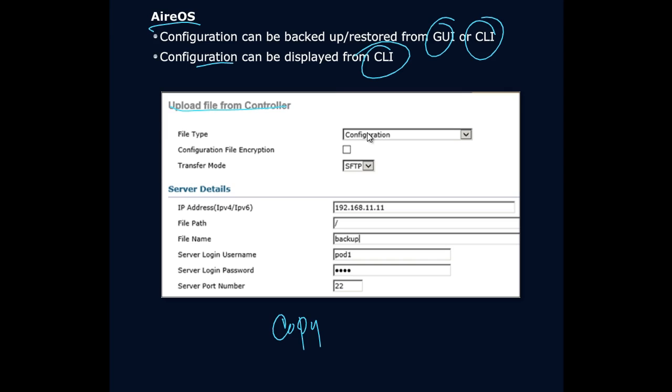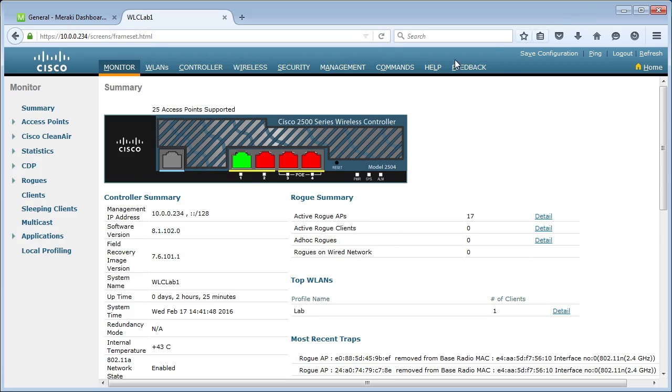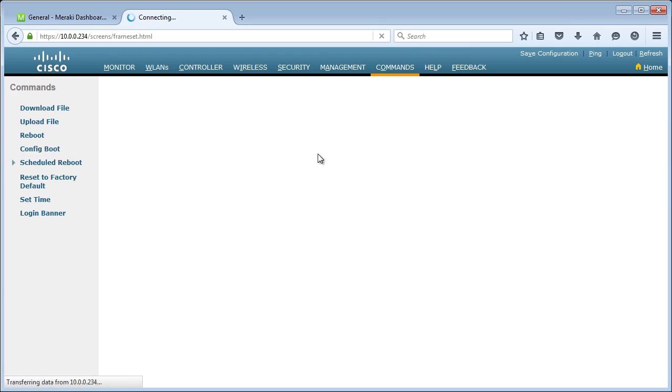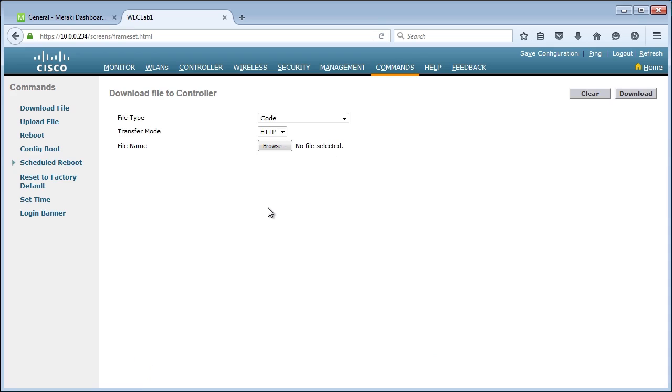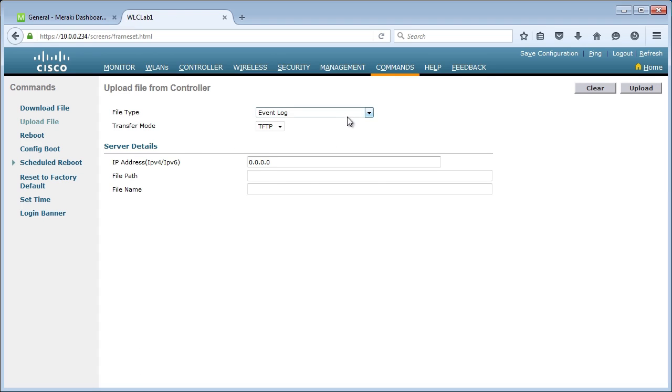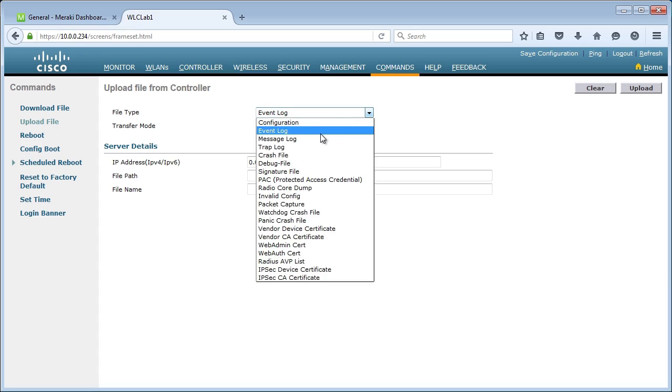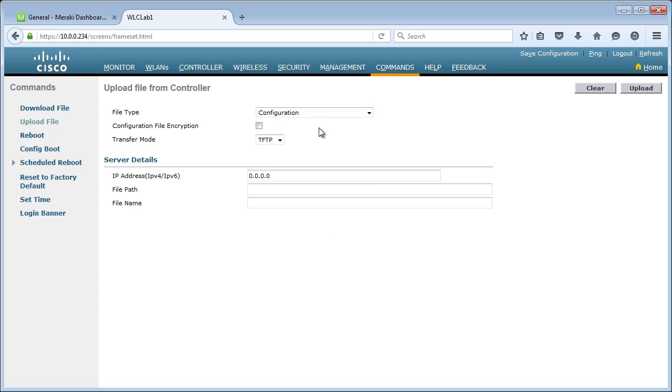But how do we get to these different commands in our environment? Let me jump out and show you. Now here we are in our wireless LAN controller. You can see we're under monitor at the moment. That's not going to get us to where we need to be. We need to actually choose commands here. And these commands will allow us to upload or download files in our environment. So if I'm going to upload a configuration, we can see the file type is event log, but I can change this to configuration.